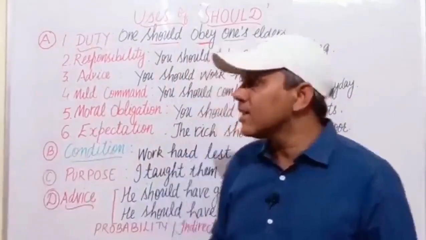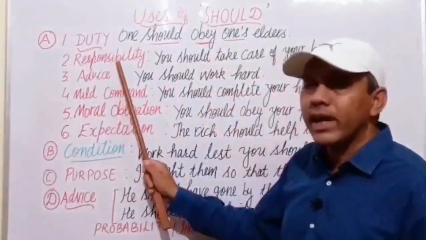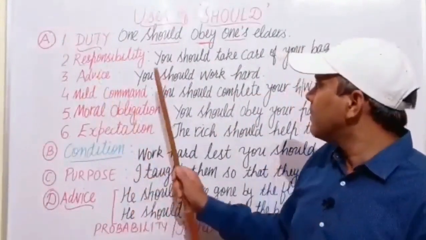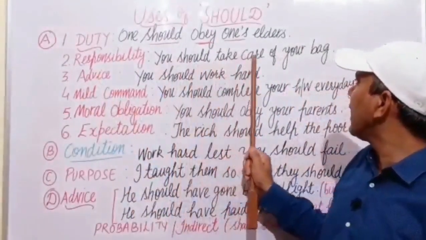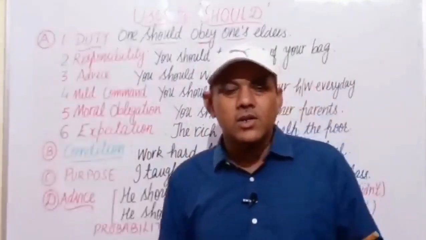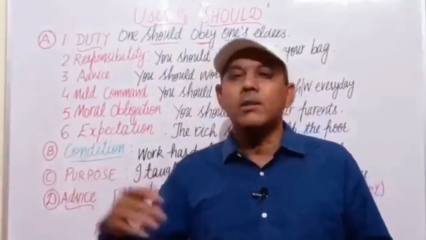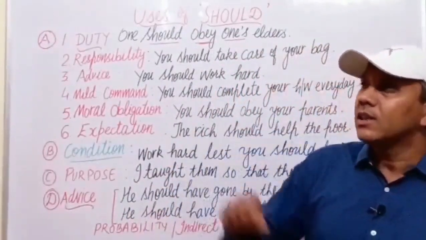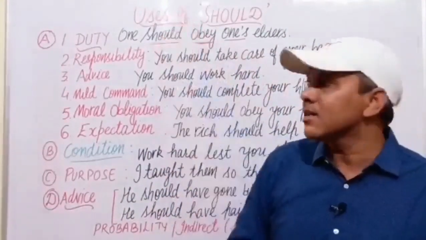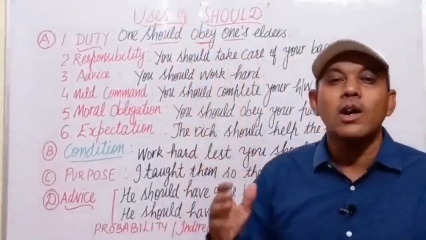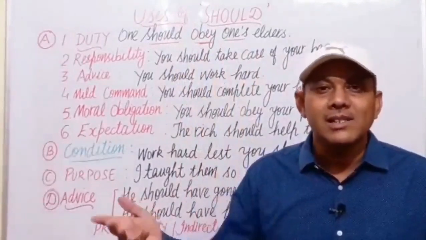Next example is, we use should to express the responsibility in a sentence. For example, you should take care of your bag. Let us suppose we are traveling by a bus or a train. Then there is a line written in the bus, you should take care of your own luggage. Nobody else.